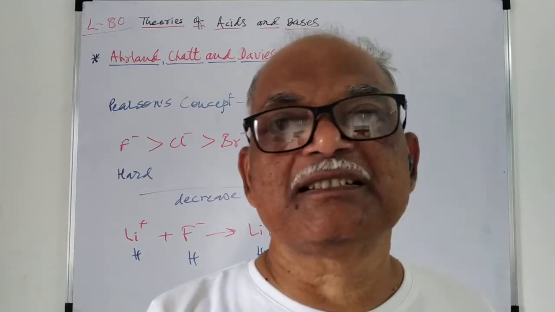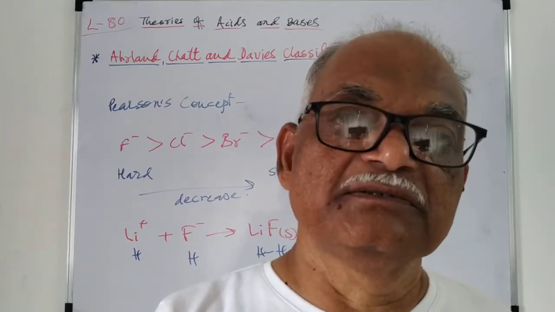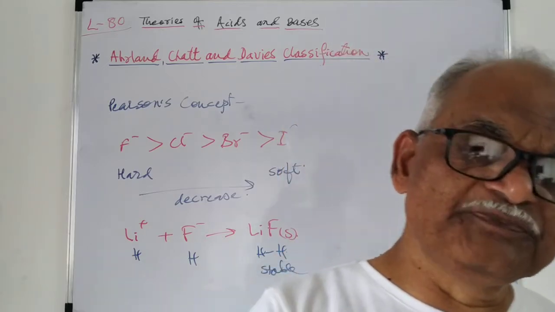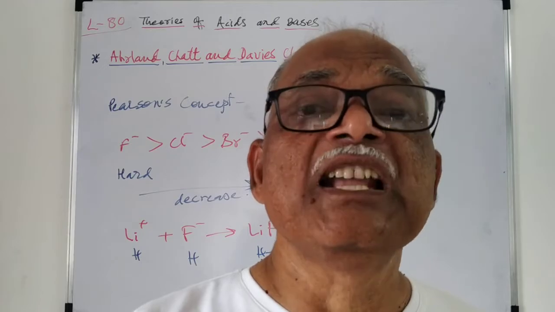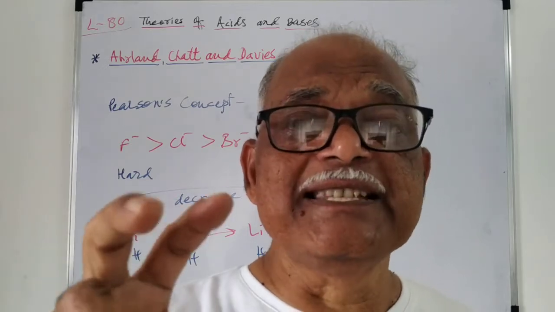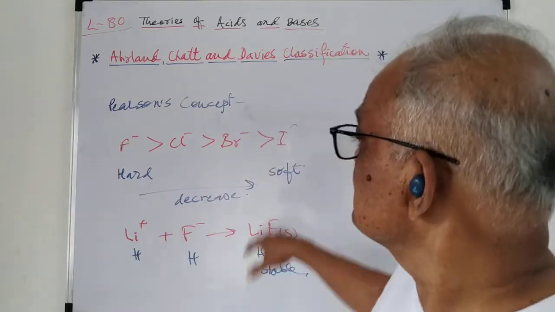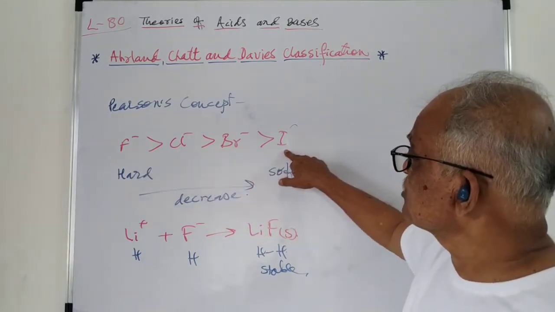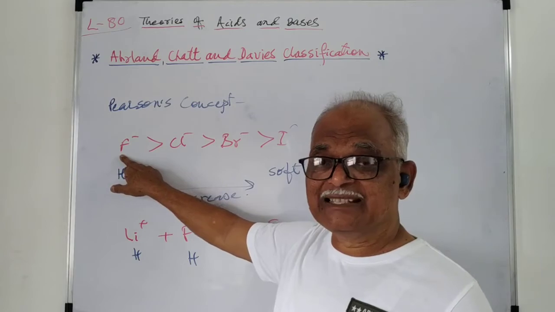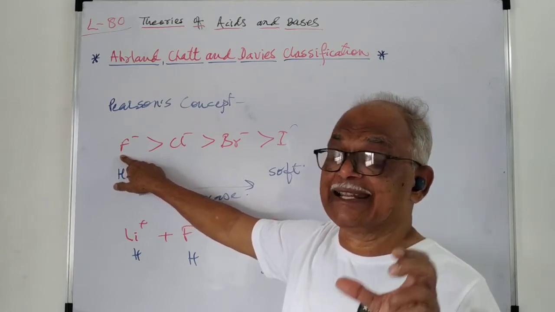And if we consider the soft acid, then the size is larger. You can compare the size. Small size increases in this direction. So small size means greater hardness.